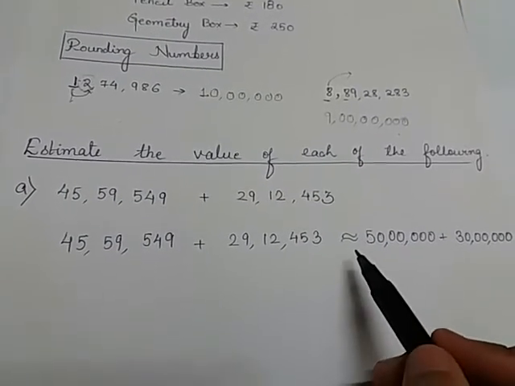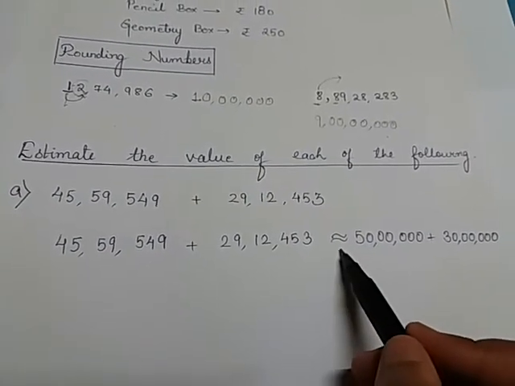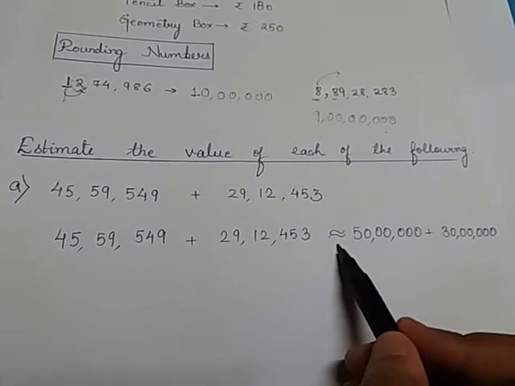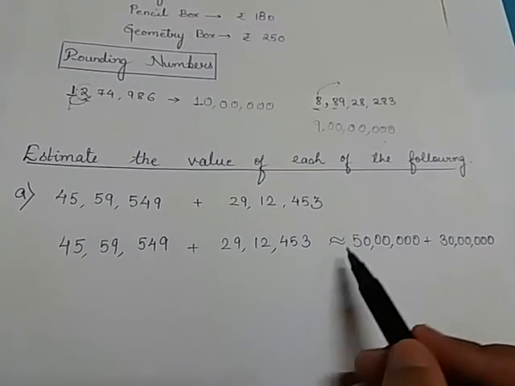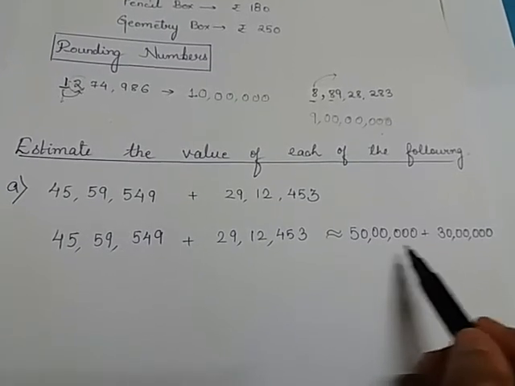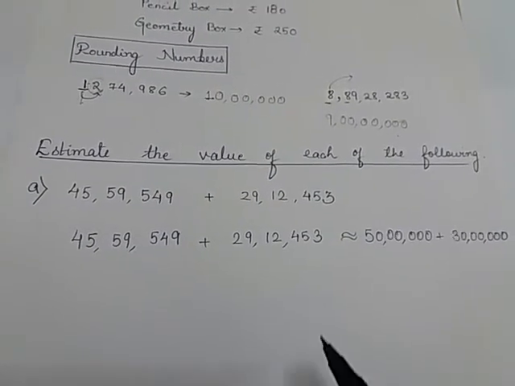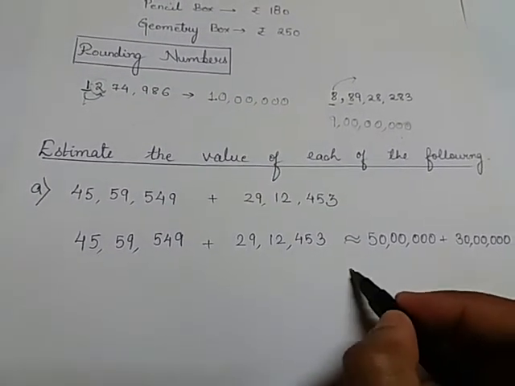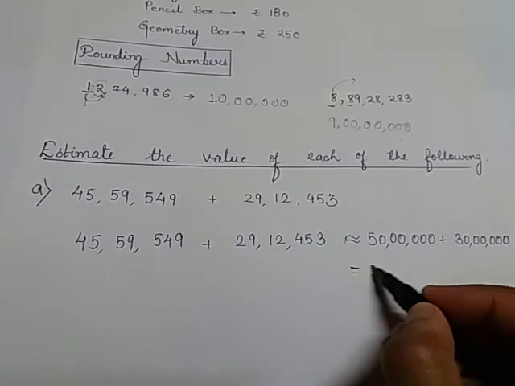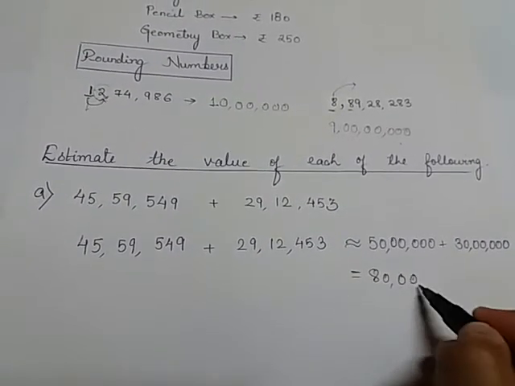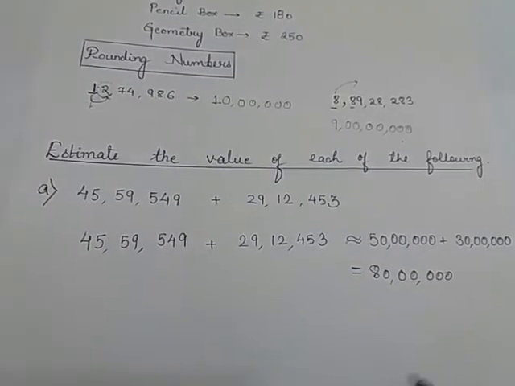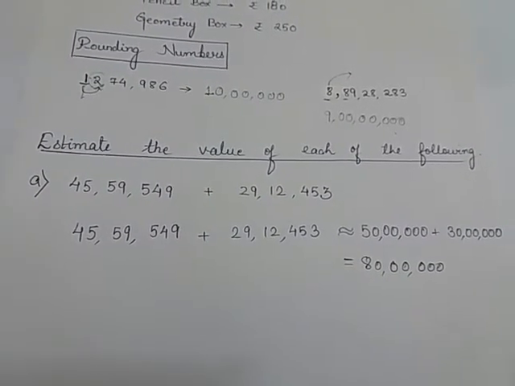Now here we will be using the sign of approximation, not equal to. This is because we are estimating it. This is the estimated value of these two numbers. And then we will write it as 80 lakhs. So our answer will be 80 lakhs.